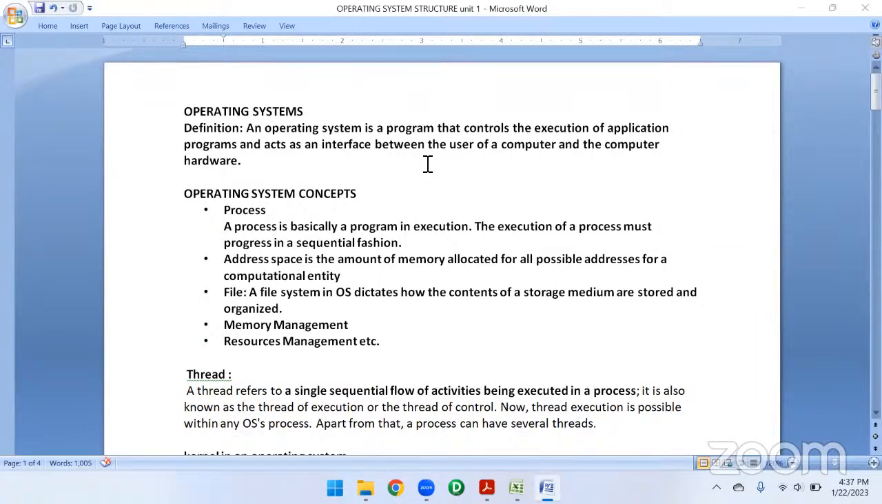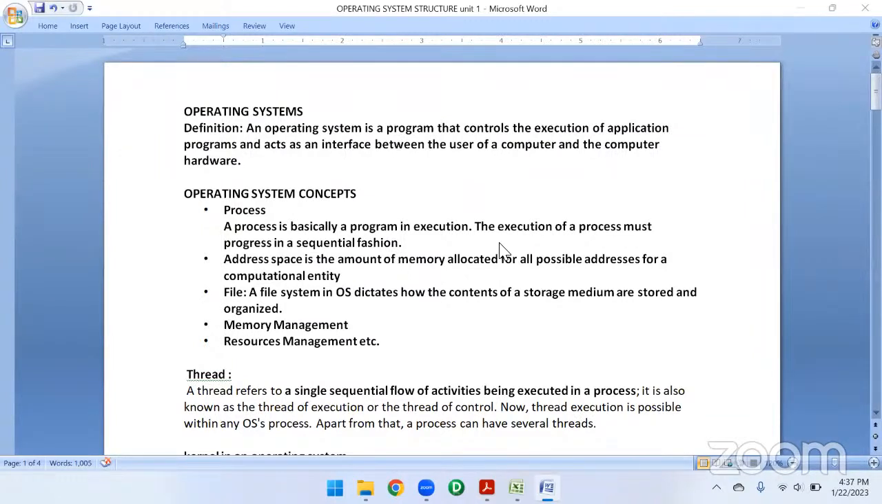Is my voice audible? Can you hear my voice clearly? Someone has given me a chat saying that my voice is not audible. Can you hear my voice? Yes, sir, you continue. Fine.